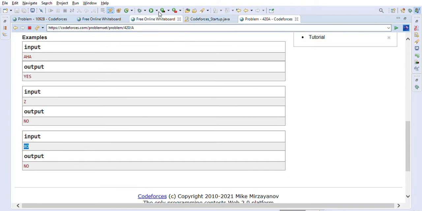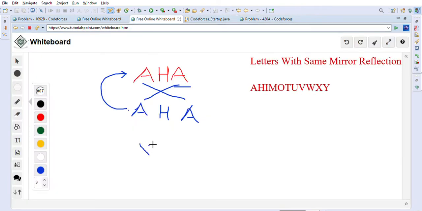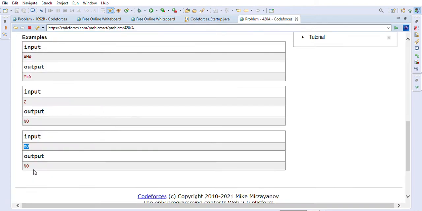The other example they gave us here is, let's say, XO. If you write XO here, and if you take that to a mirror and look into the mirror, how will it look? You will see that X will go here and O will go here. They will change places, so they are not the same. So we have to put no there. We have to say no for this one.